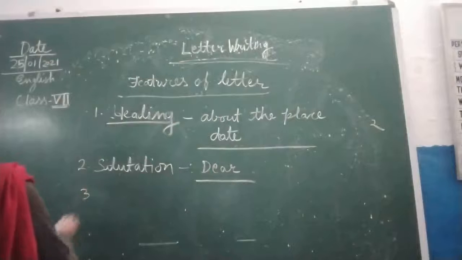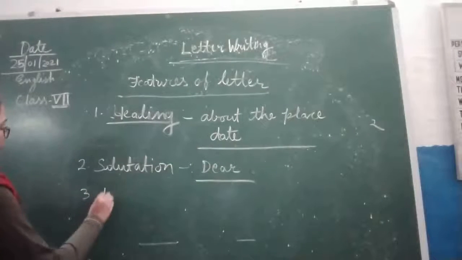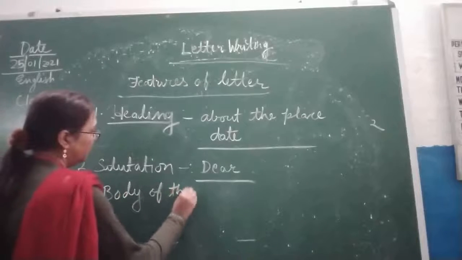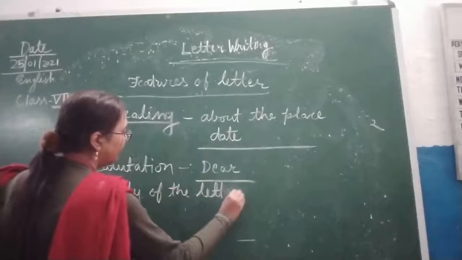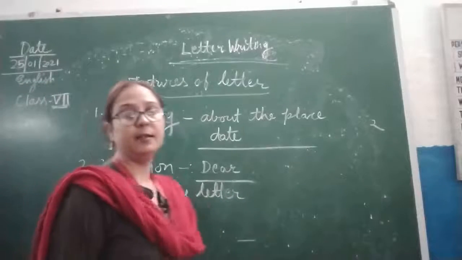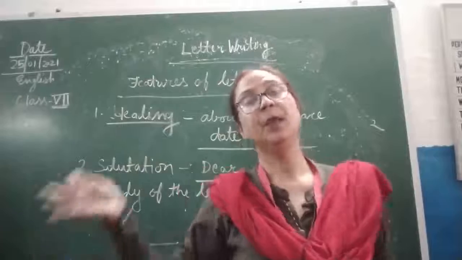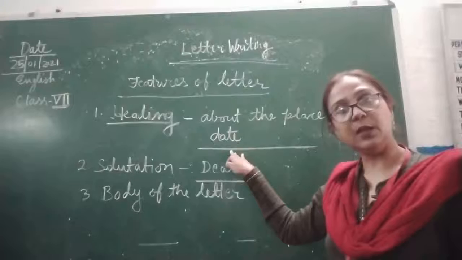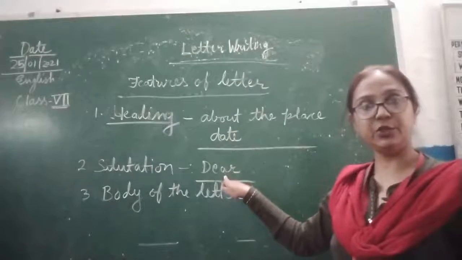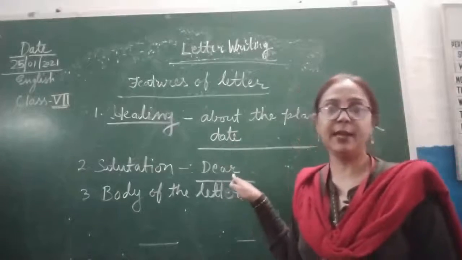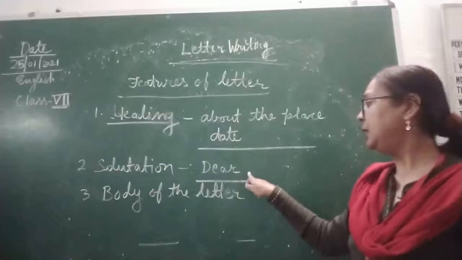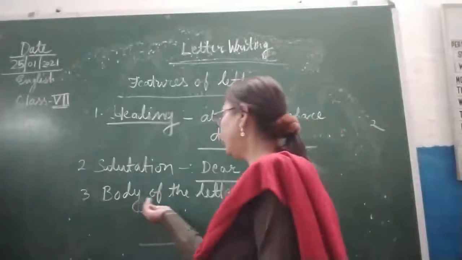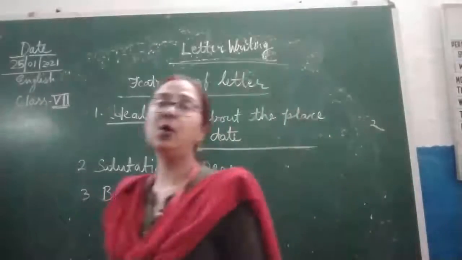Now we are moving to the next one, the third, which is the body of the letter. Because we are talking about the features of letters, the first is heading. Here the address, date and place, whatever is there, will come in the heading. The second is salutation. We address the person to whom we are writing the letter in the salutation. And after that, the body of the letter. The main part of the letter is the body of the letter.